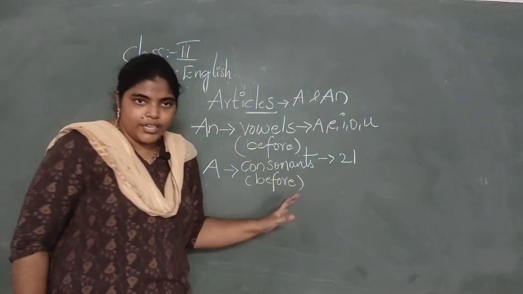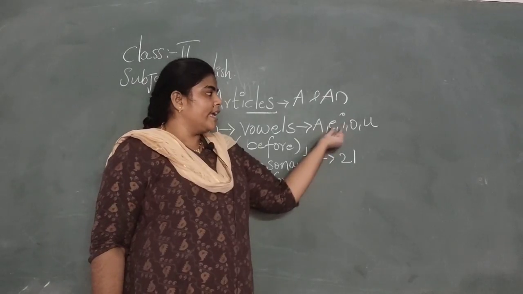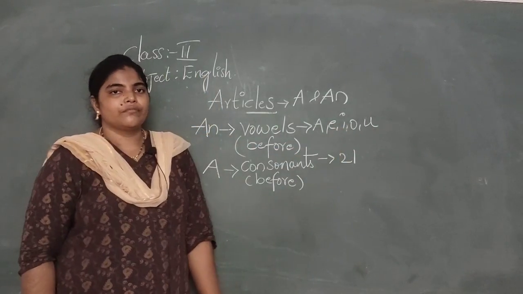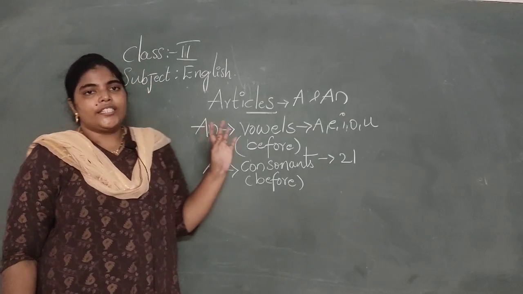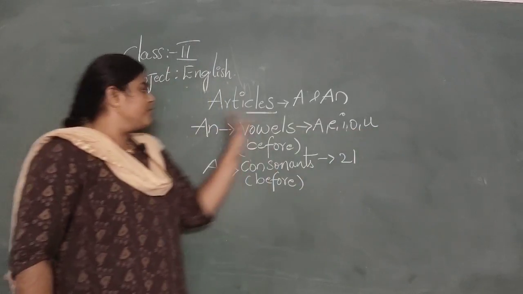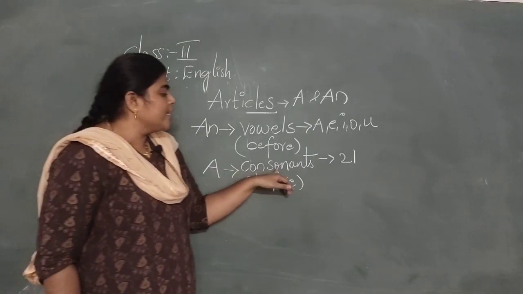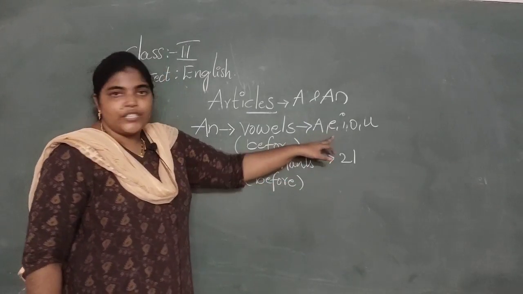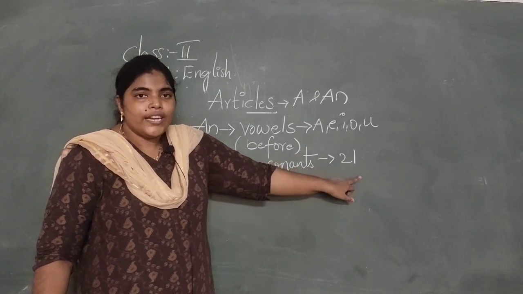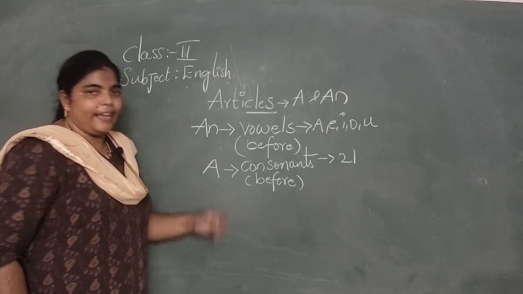So, if there is a word that starts with a vowel like A, E, I, O, U, we have to keep an before that. If there is a word that starts with a consonant, other than these vowels, the 21 letters that are there, no? Consonants. So there we have to add a.